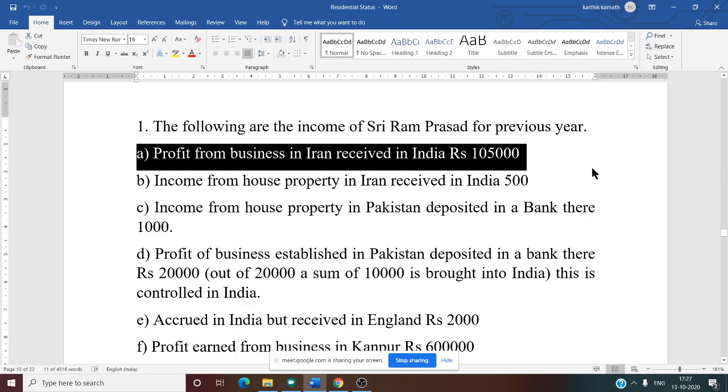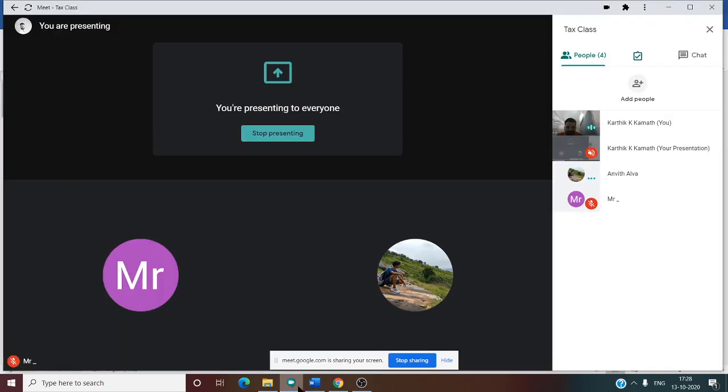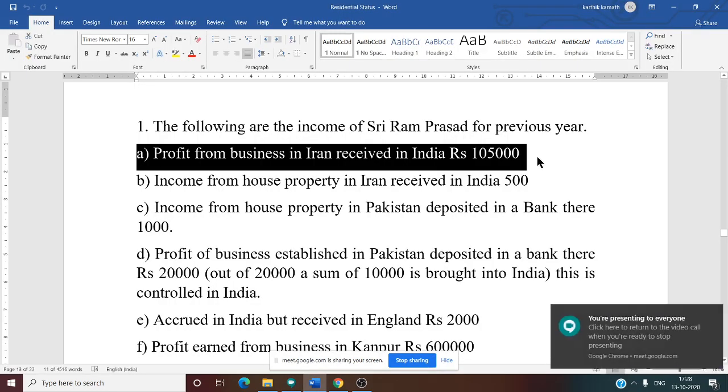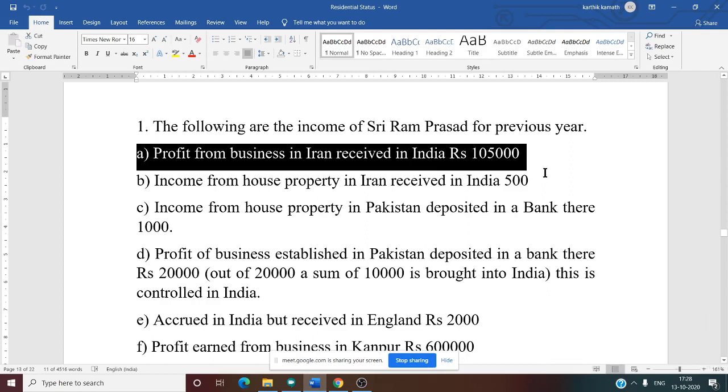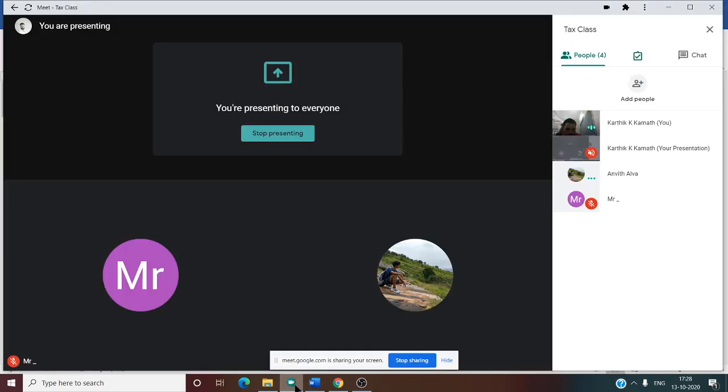Here the case is source outside India, received in India. So in this case everyone is taxed: OR is taxed, NOR is taxed, NR is taxed. So very clear.